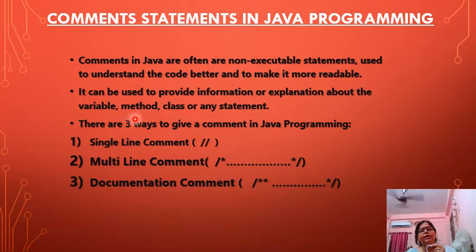So pay attention: we have single line comments, multi-line comments, and documentation comments, and note down the symbol for each. Now we will take examples.